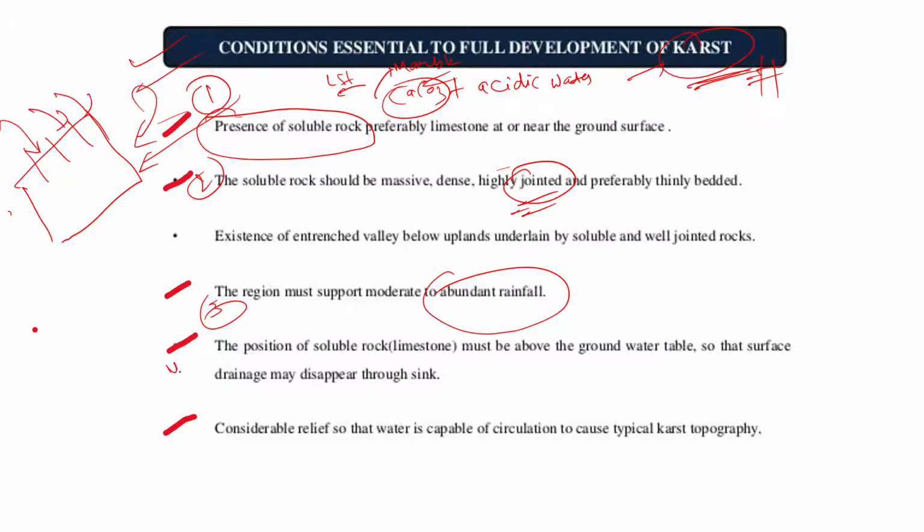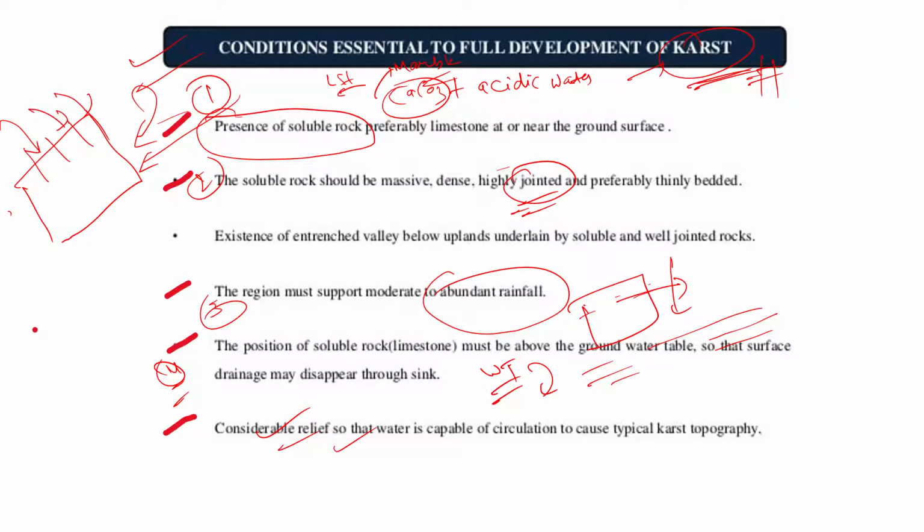The fourth one is the groundwater table should be below the limestone, right? ऐसा नहीं होना चाहिए कि water table बहुत ही ऊपर है. Water table has to be a bit below. Only then we can get the landforms, right? And the last one is there has to be considerable relief. कि इतना flat सा वो ना हो. There has to be some relief so that water has some leeway to do erosional work, right?